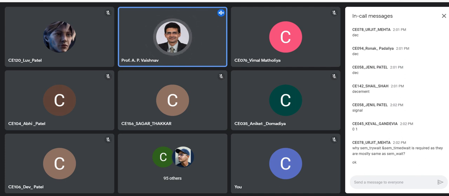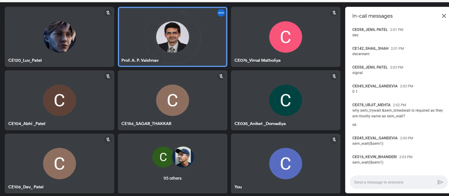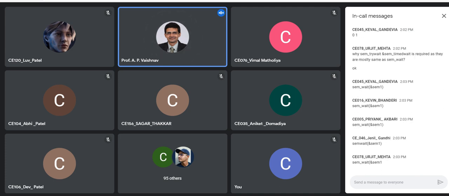Okay. Now let us take an example. How will you call sem_wait on a variable sem1? Try to write that in the chat. sem_wait on ampersand sem1. Perfect. So that is the syntax, as it expects the reference.